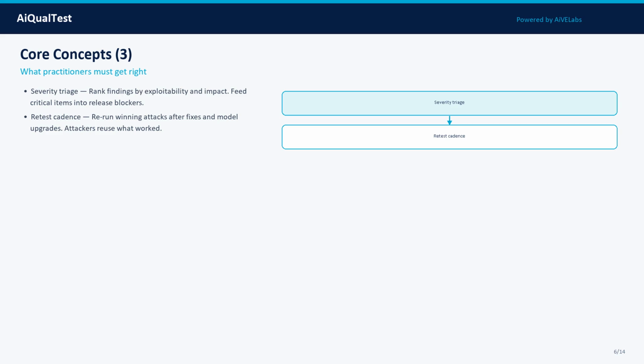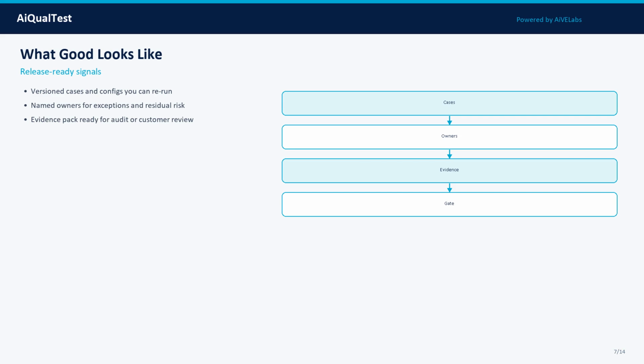Concept 5: Severity triage. Rank findings by exploitability and impact. Feed critical items into release blockers. In practice, treat this as a measurable property: define what good looks like, attach evidence, and track it across model, prompt, data, and tooling changes.